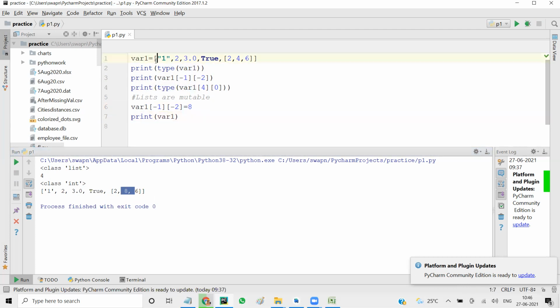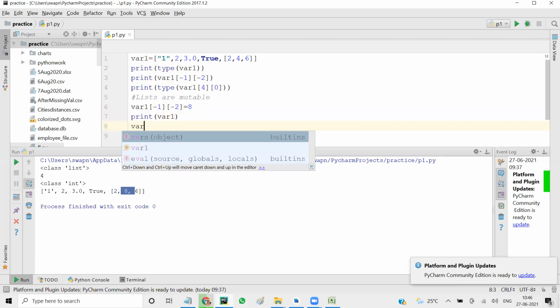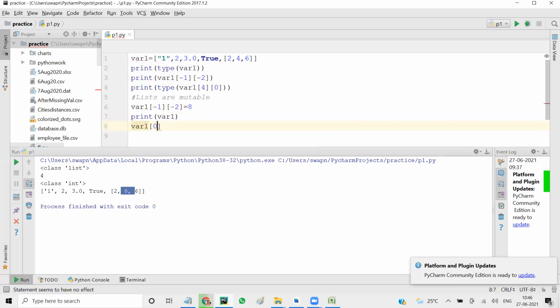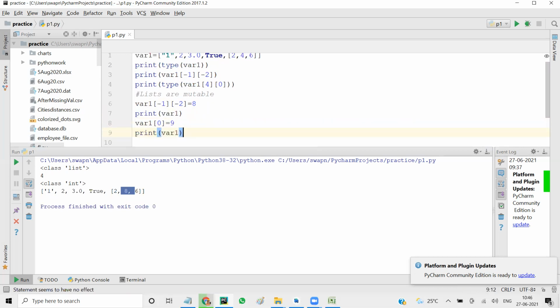But say here in var1 of 0, if I make it 9, is it going to work or not? But we discussed that lists are immutable, right?